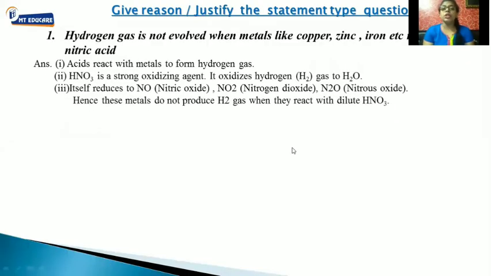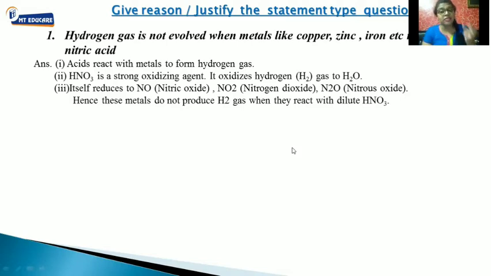So, students, when you talk about acid, usually acid reacts with metal to form hydrogen gas. Now, when you talk about nitric acid, that is HNO3, it is a very strong oxidizing agent. Oxidizing agent means it will provide oxygen. It will give you a lot of oxygen. So HNO3 is a strong oxidizing agent, so it will provide a lot of oxygen. So here, when hydrogen gas is formed, this HNO3 oxidizes hydrogen to form water.